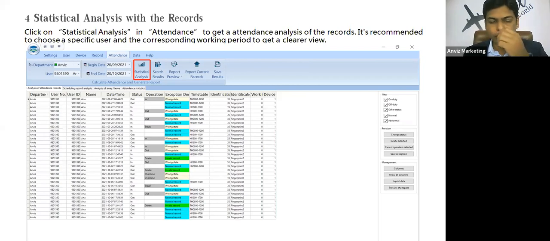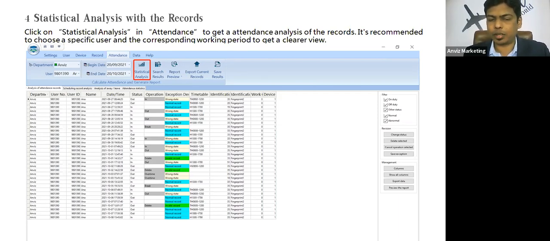So here, if I want to generate an attendance report for a particular user, you can select a particular department or user. You can select a date duration, like a particular day, a week or a month. And then you can click on statistical analysis. Once you click on statistical analysis, it will show you the results.